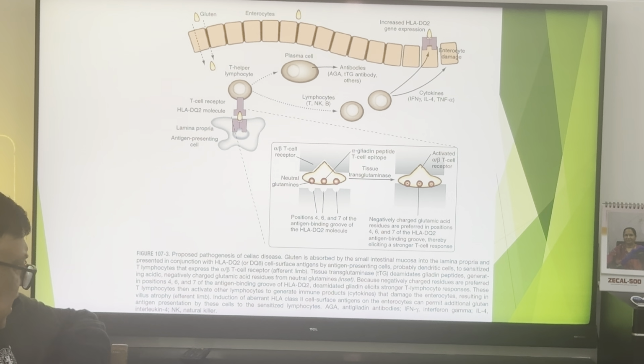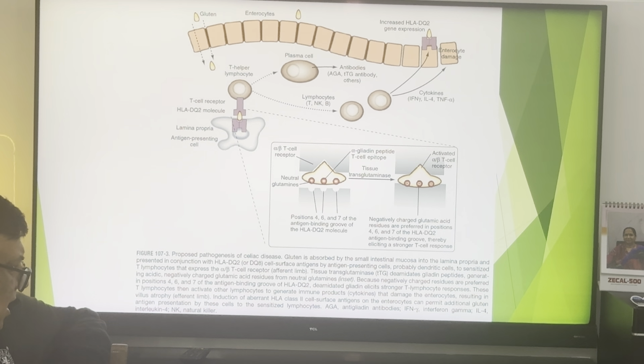gaining an acidic negative charge, glutamic acid residues from neutral glutamines, because negatively charged residues are preferred in positions 4, 6 and 7 of the antigen binding grooves of HLA-DQ2. Deamidated gliadin elicits a stronger T lymphocyte response. This T lymphocyte then activates other lymphocytes to generate immune products, cytokines, that damage the enterocyte, resulting in villous atrophy.